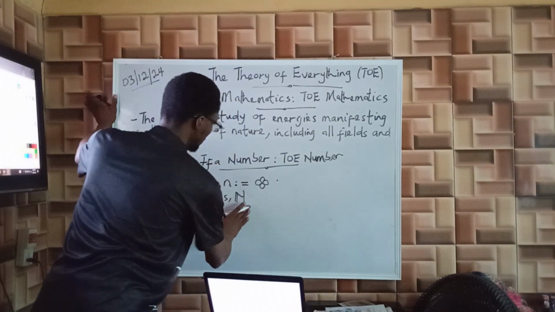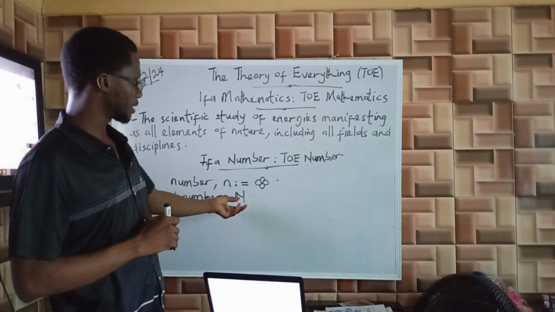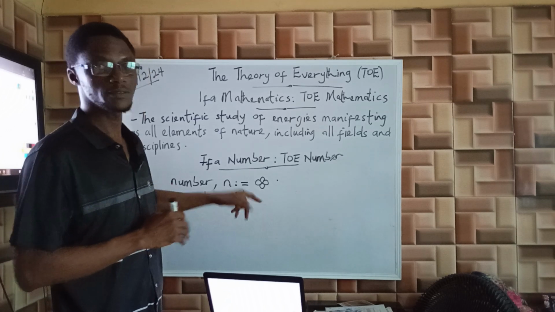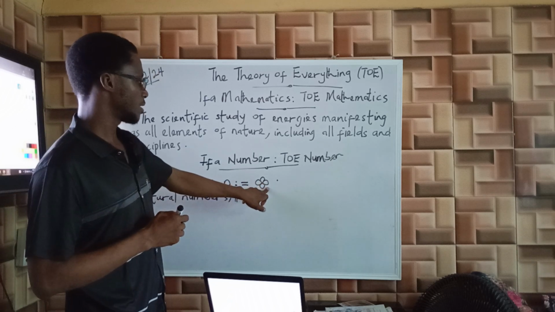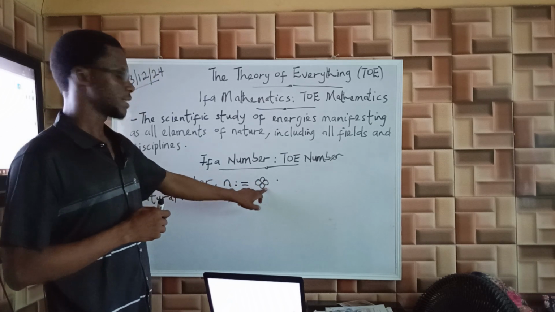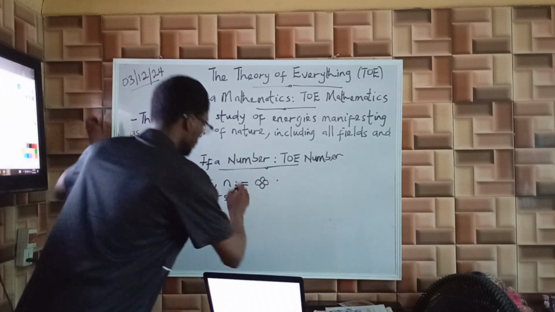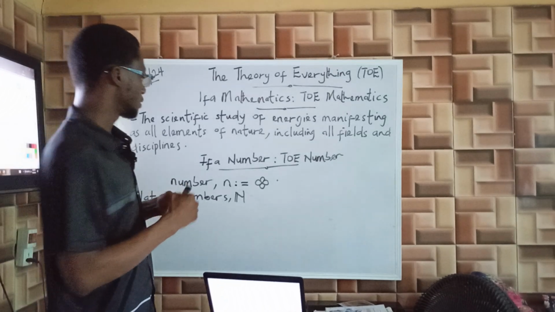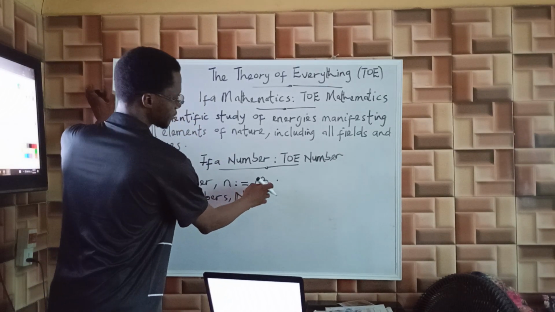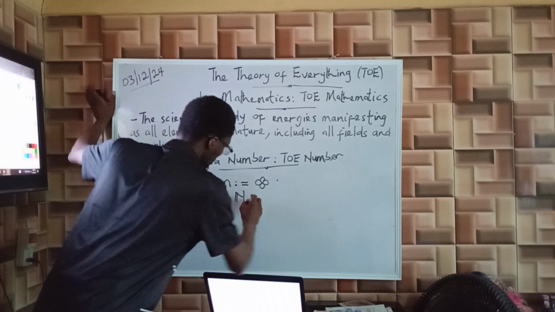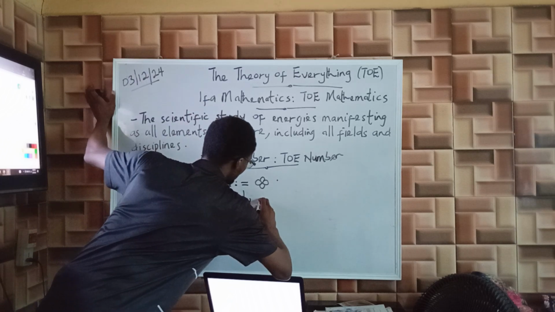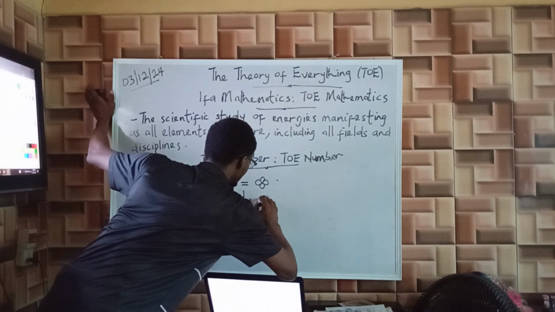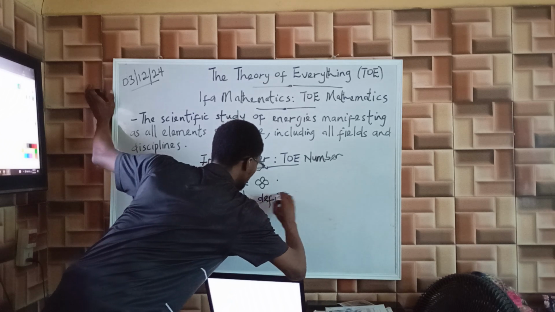If you take any number in this set, it is an infinite set. If you take any element of this set, we define it as energy, as Cn. To differentiate this one from the number you are familiar with, we now use Ifa infinity as the subscript.